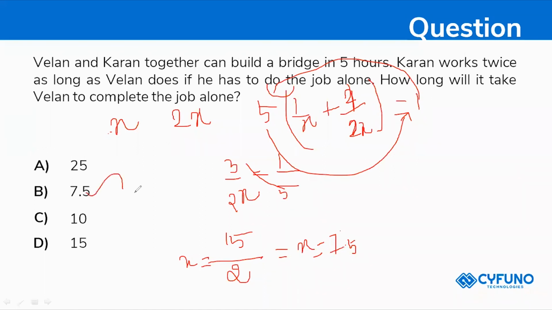Velan alone can do the job in 7.5 hours. Make a note of it.